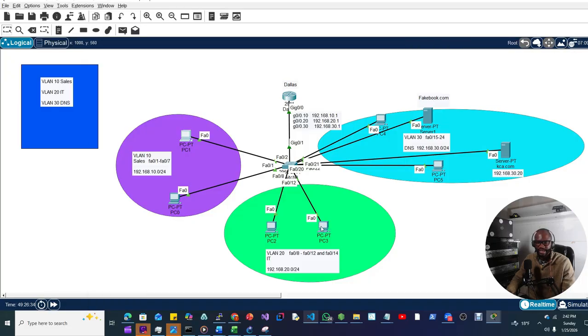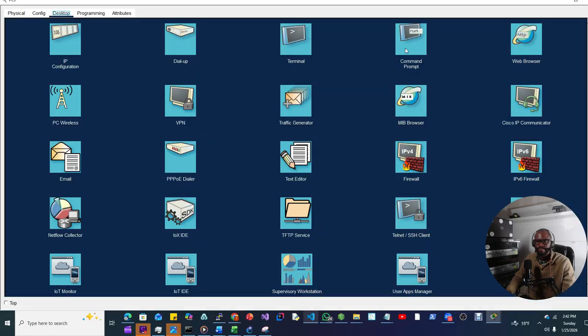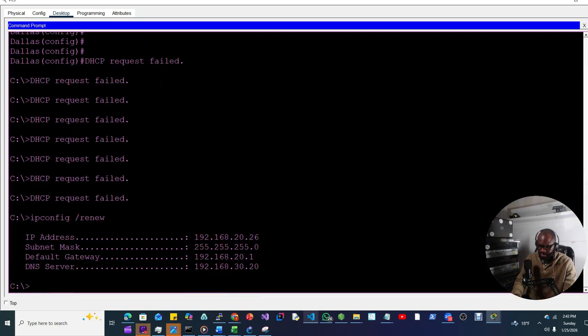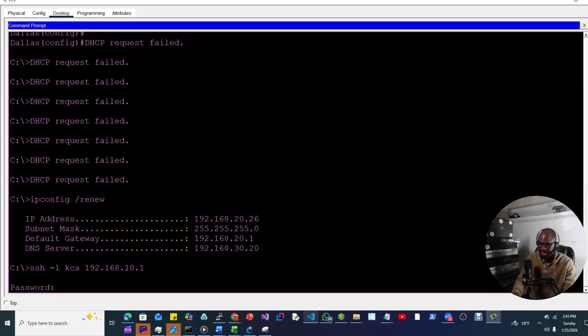Now we can test that in Houston quickly. ssh -l KCA 192.168.10.1. The password is KCA123. Enter.